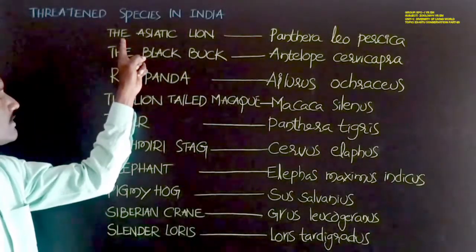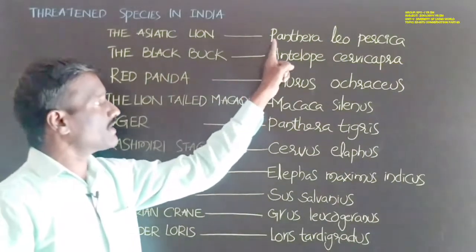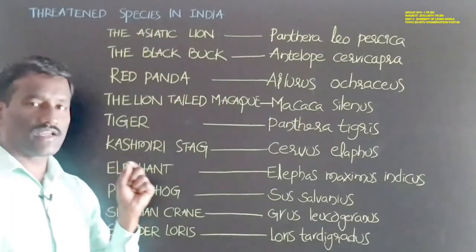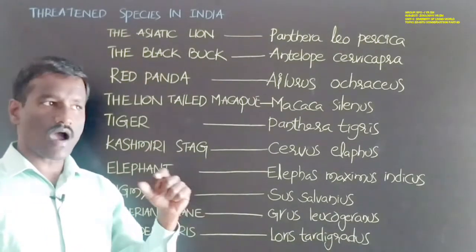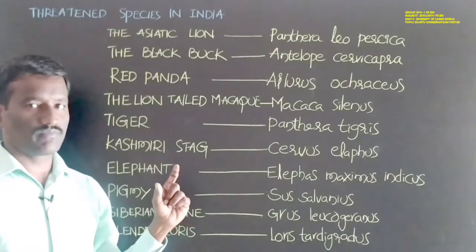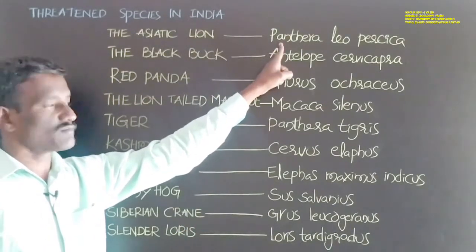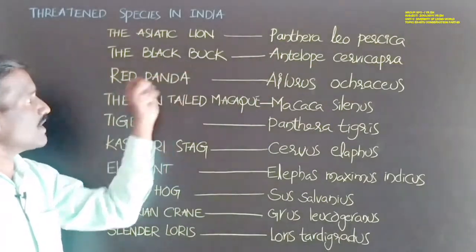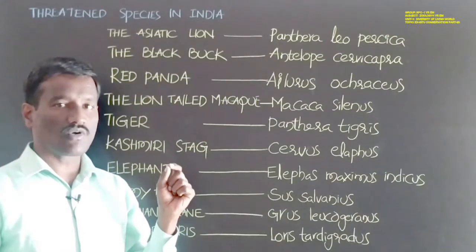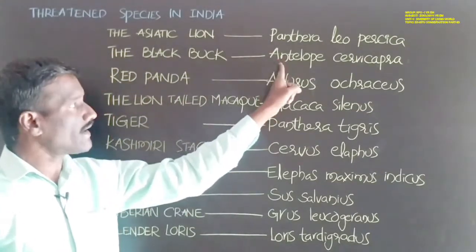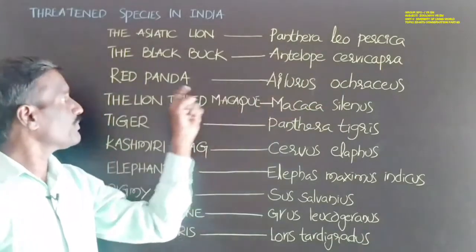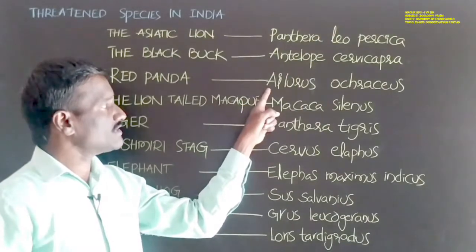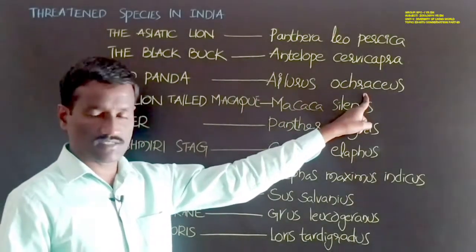First one, the Asiatic lion. Scientific name is Panthera leo persica. It is mainly restricted to Gir National Park and adjacent areas in Gujarat. It belongs to the class Mammalia, family Felidae. Next, the blackbuck, also called the Indian antelope. Antilope cervicapra is the scientific name. Next, red panda. Scientific name is Ailurus fulgens.